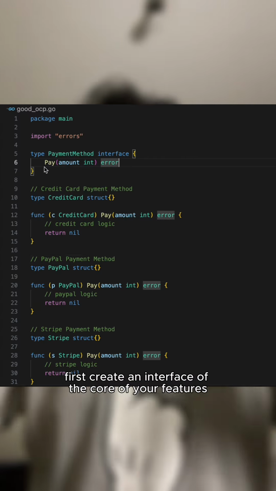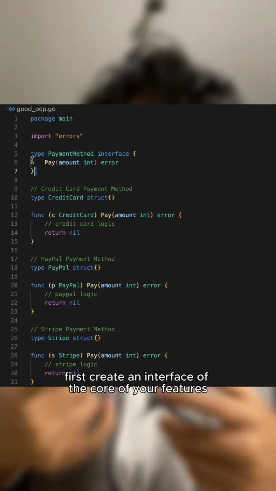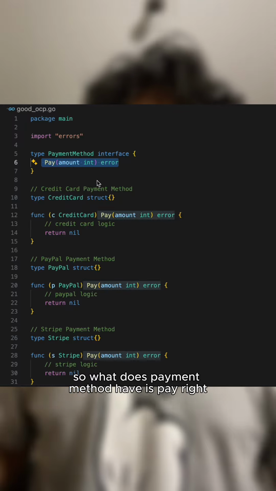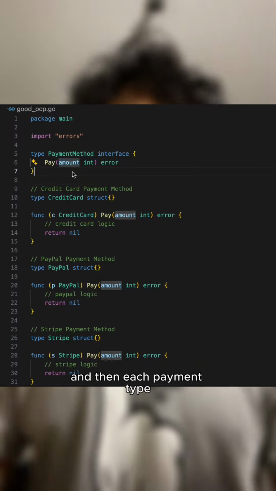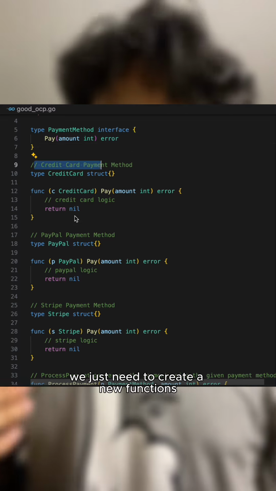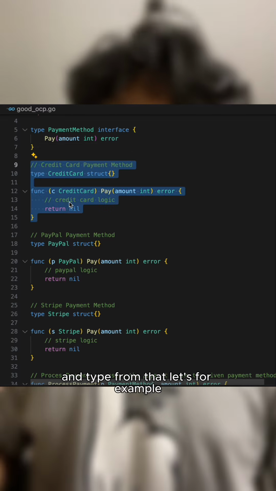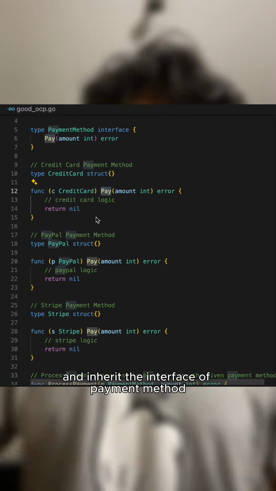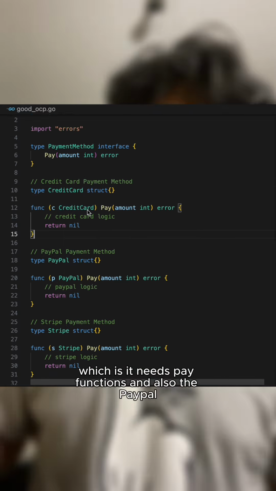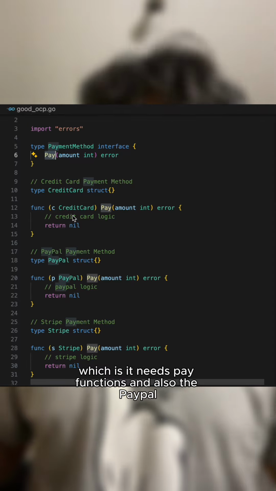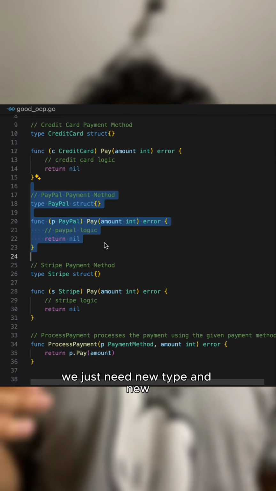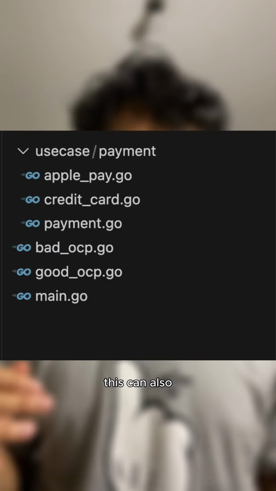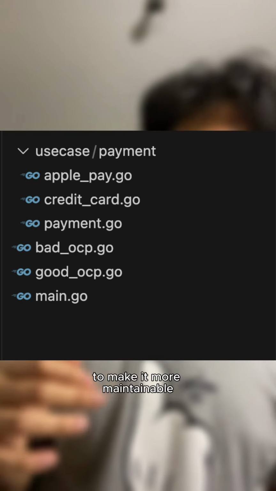So do this instead. First, create an interface for the core of your feature, like payment method. So what does a payment method have? It's pay, right? A pay function with the amount. And then for each payment type, we just need to create a new type from that. For example, if the new payment type is credit card, we just create a credit card type and implement the payment method interface, which needs the pay function. And also PayPal, we just need a new type and a new implementation of the pay function, and so on and so forth. These can also be in completely different files to make it more maintainable.